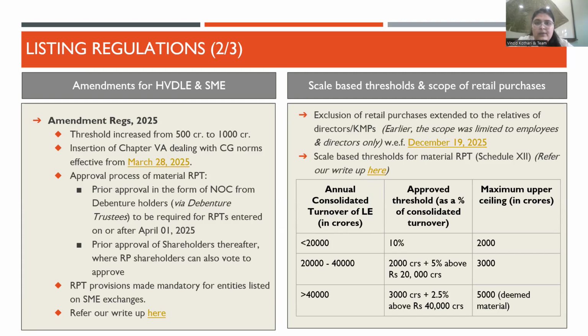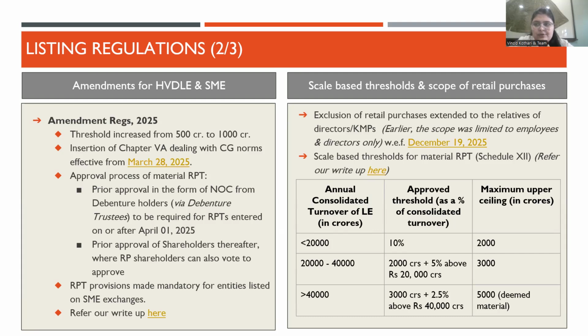Now, apart from the industry standard notes, there were 2-3 amendments which came later with respect to the RPT. First was regarding the scope of retail purchases. In the December 2024 amendment in LODR, the exclusion of retail purchases was provided from the definition of RPTs, but the scope was only restricted to retail purchases by employees and directors. A later circular, which came on December 19, extended the scope to the relatives of directors and KMPs as well for the purpose of retail purchases.